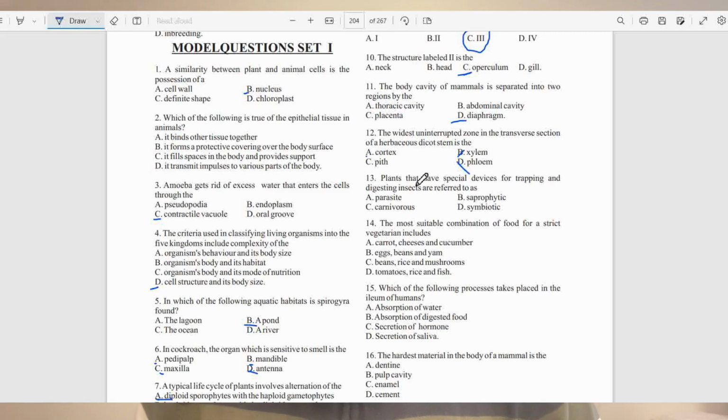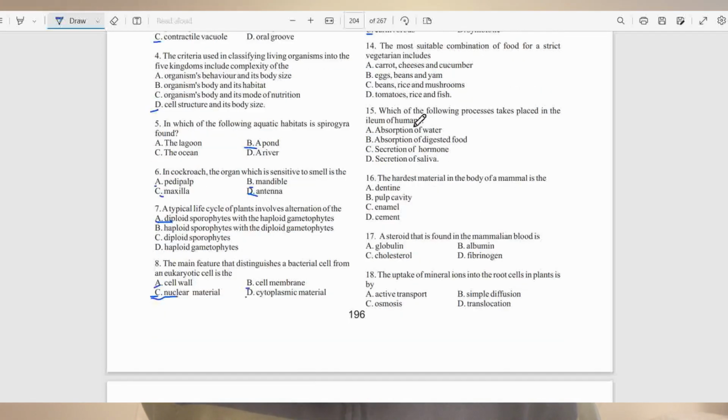Question 13. Plants that have several devices for trapping and digesting insects are known as A, parasite, B, saprophyte, C, carnivorous, D, symbiotic. The answer to this question is C, carnivorous. Carnivorous plants are also called insectivorous plants. And of course, remember that they grow in soil that is low in nitrogen.